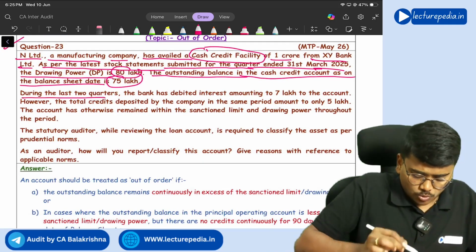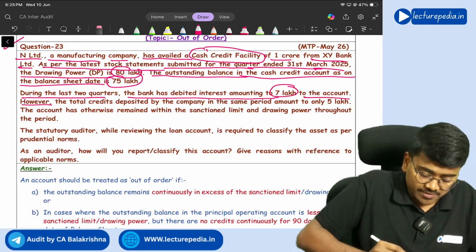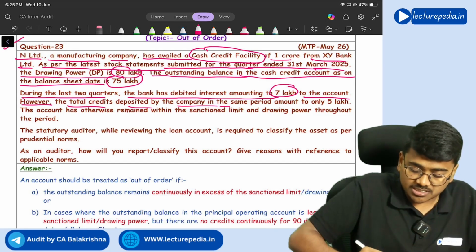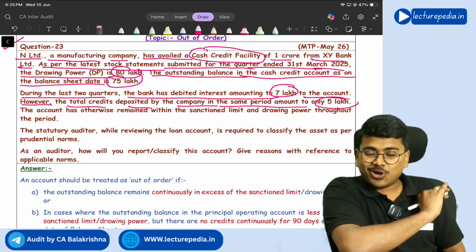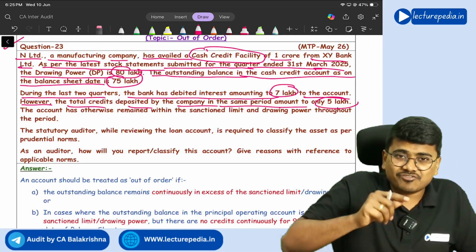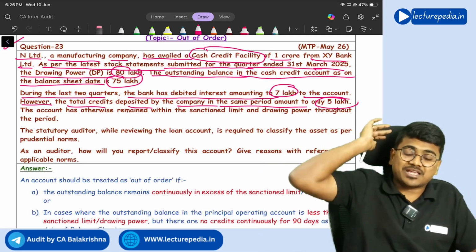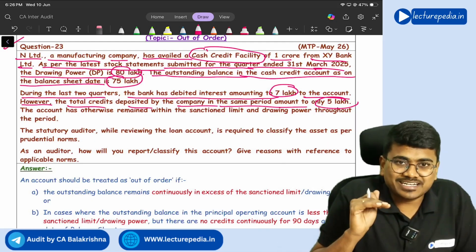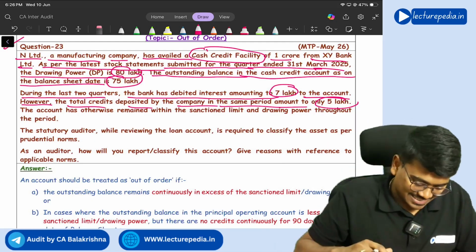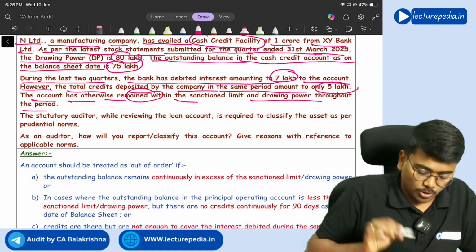During the last 2 quarters, bank has debited interest amounting to 7 lakhs to the account. However, the total credits deposited by the company in the same period are only 5 lakhs. So amount credited to cash credit account is not sufficient to cover even the interest amount also. So this account should be treated as out of order, right? The account has otherwise remained within sanction limit and drawing power throughout the period.